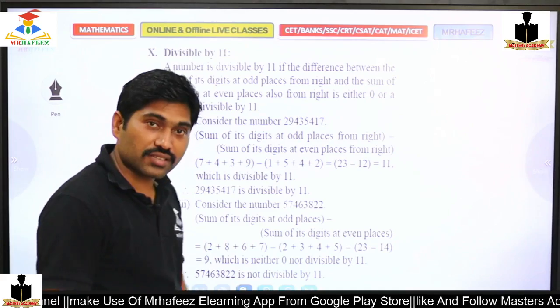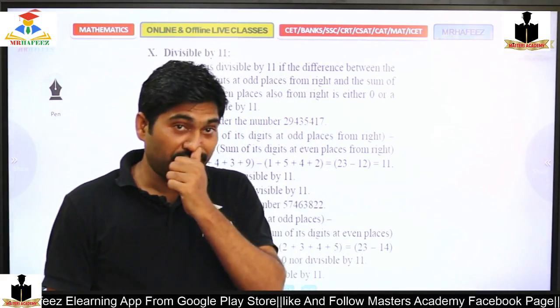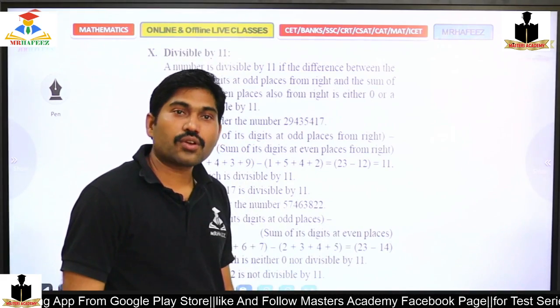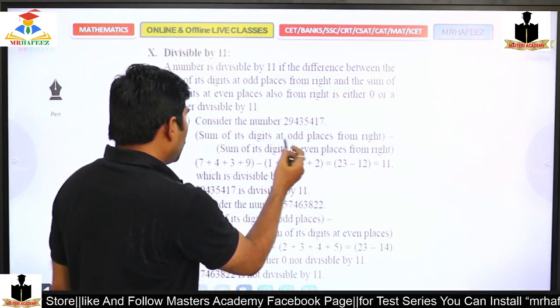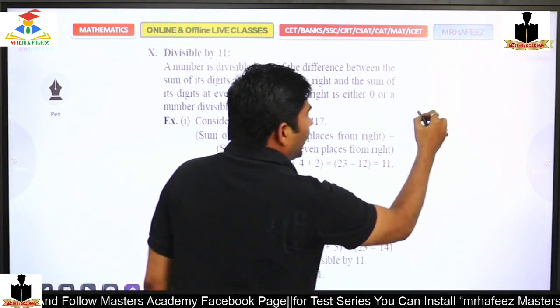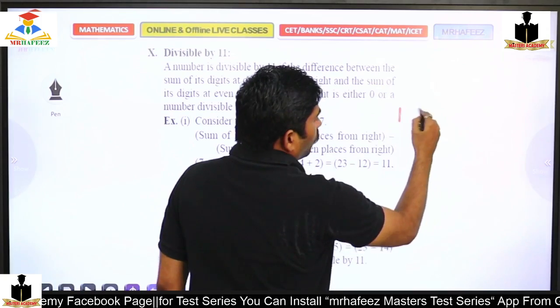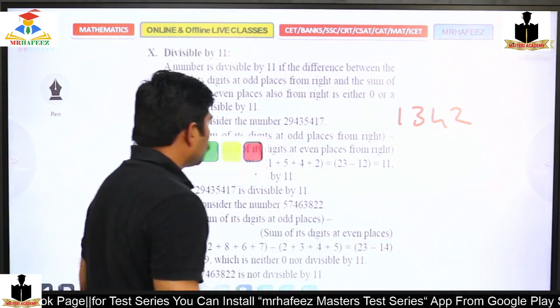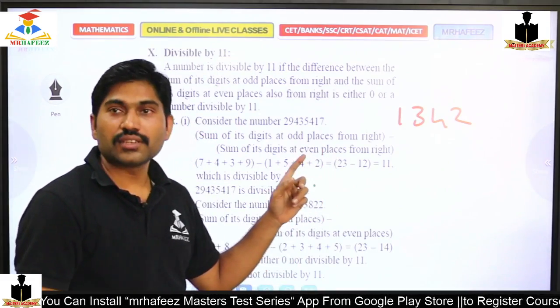This is very interesting. 11 is also a prime number, another prime number. So the rule is already there, and the rule here is very, very simple. It is a very big number, so I will take another number. 1342 is a number. Is this divisible by 11?